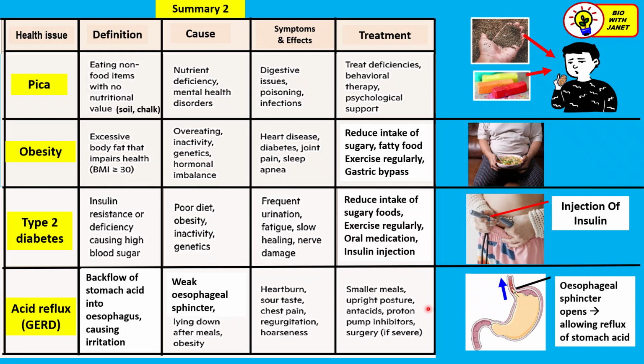So eat smaller meals, and keep an upright posture so that gravity will pull the stomach acid downwards into the stomach. Antacids are alkaline substances that neutralize the acids. Then there are proton pump inhibitors and surgery.